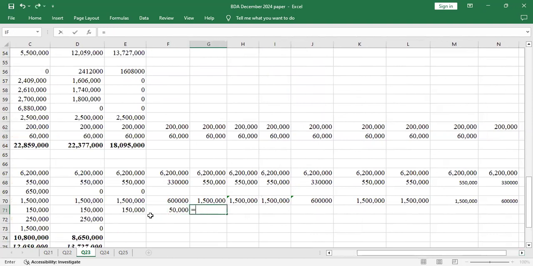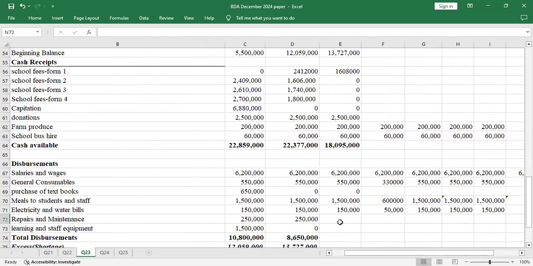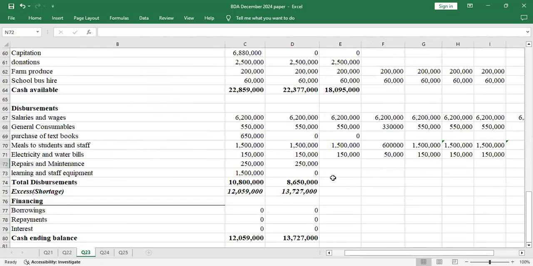May, we go back to 150. June, 150. July, 150. Then August, they have closed school, so it reduces to 50. Then September, you open, you go back to 150, in October 150, in November 150. Then you go back to 50 when the school is closed in December. Simple as such. You move with that speed, so you'll be able to fill these other values and move faster.